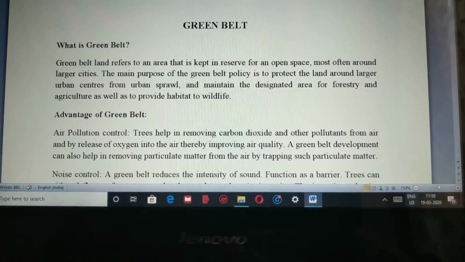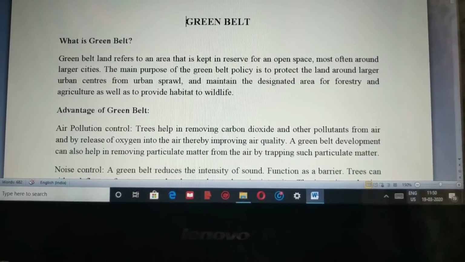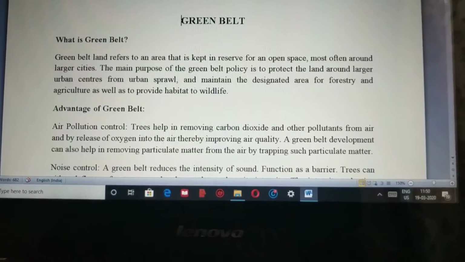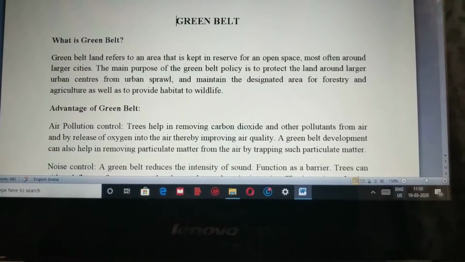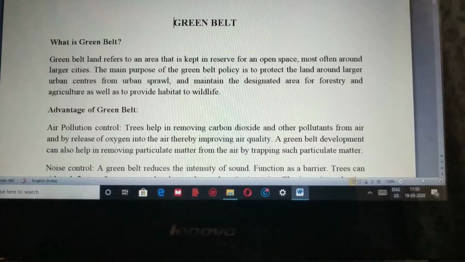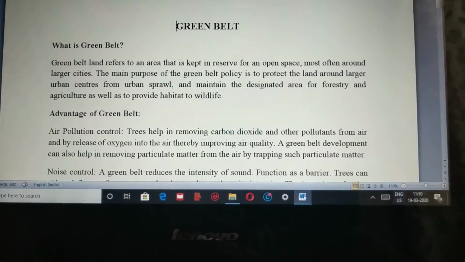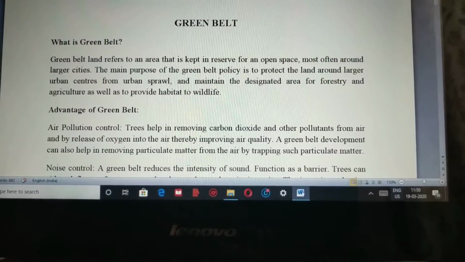Today's topic is green belt. The topic is covered from the last chapter, which is a major chapter dealing with the environmental issues. Now let's understand what we mean by green belt.